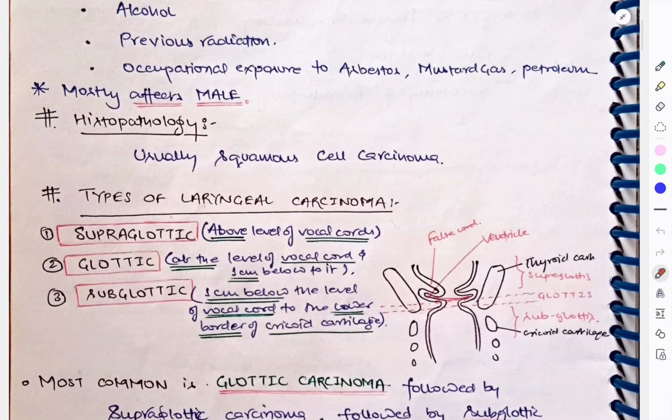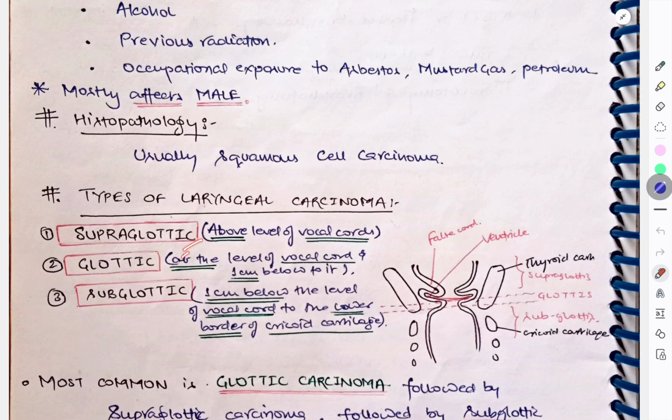So, coming to the types of laryngeal carcinoma, we have supraglottic, glottic, and subglottic. How do you define this area? At the level of vocal cord and 1 centimeter below it, we have the glottic area. Above the vocal cord, we have the supraglottic area, and from 1 centimeter below the vocal cord till the lower border of cricoid cartilage, we have the subglottic area.